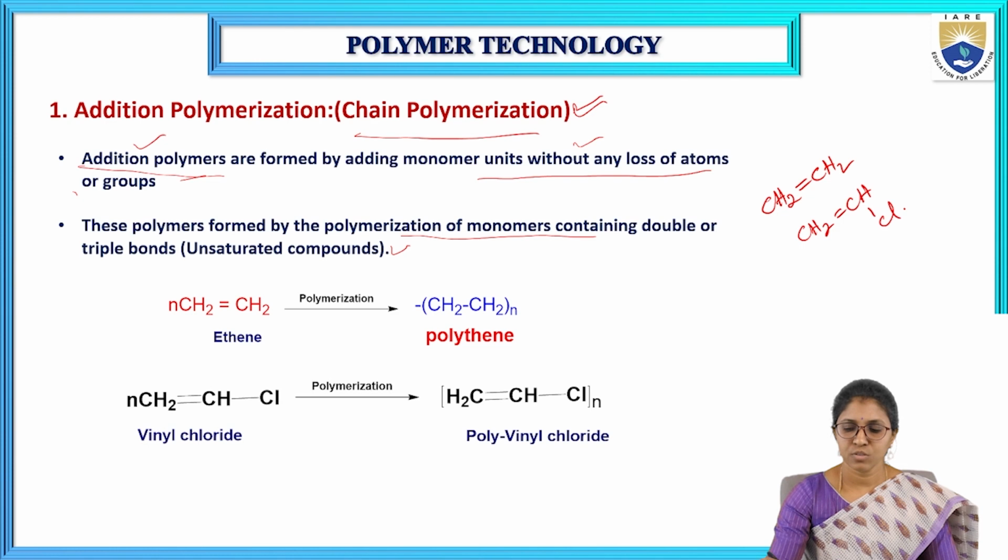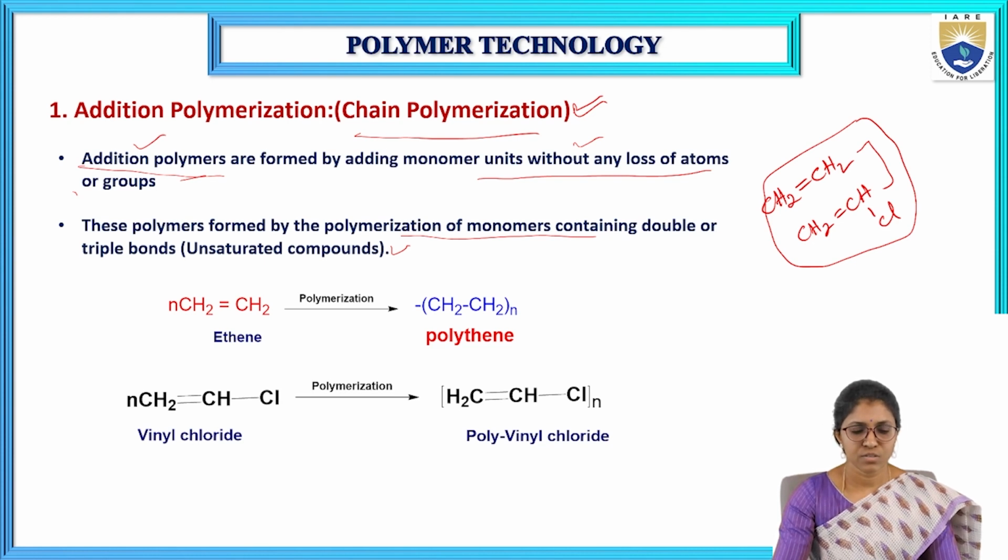So the monomers should have a double or triple bond for addition polymerization. Monomers containing double bonds and triple bonds, that is unsaturated monomers, can undergo addition polymerization and give addition polymers.